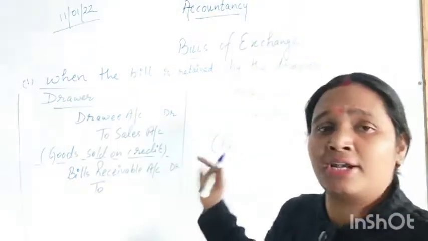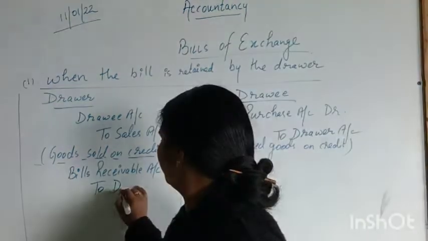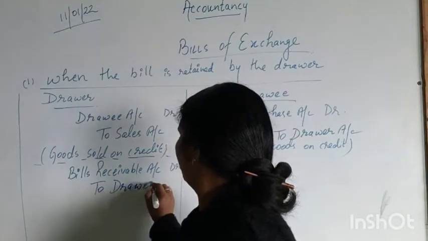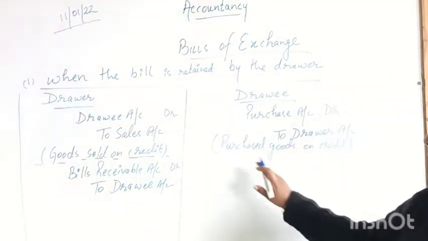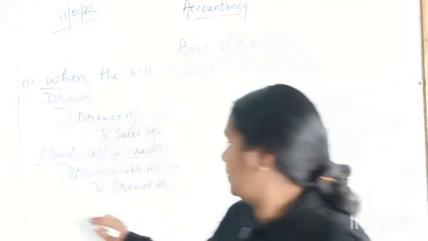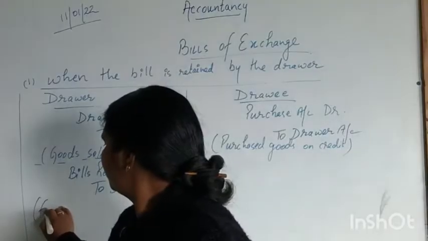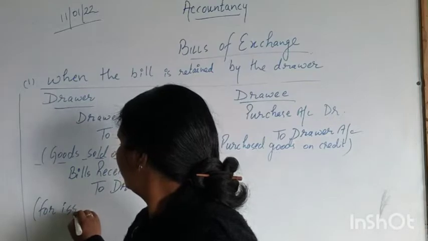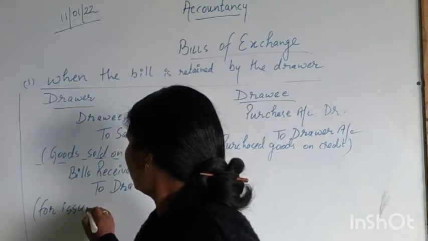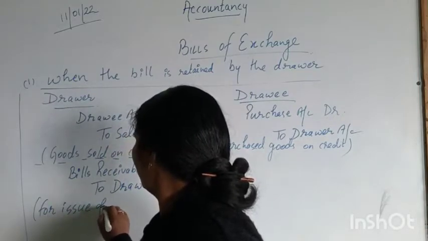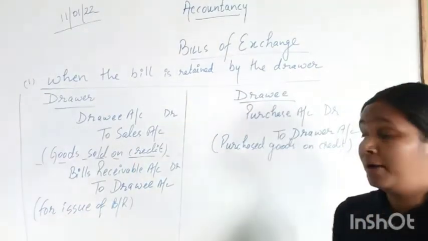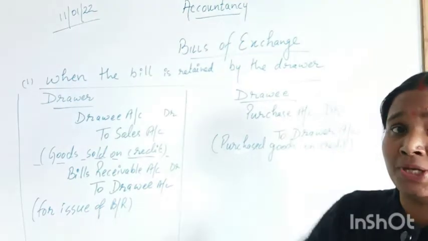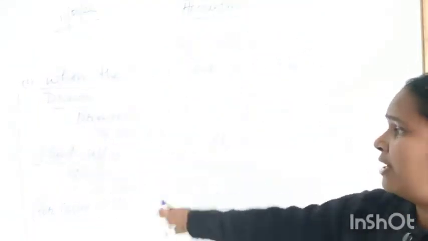So he will be credited here, to drawee account. Now for accepting the bill, it will be for issuing of bill receivable. We have issued the bill, so here it will be a bill receivable entry.